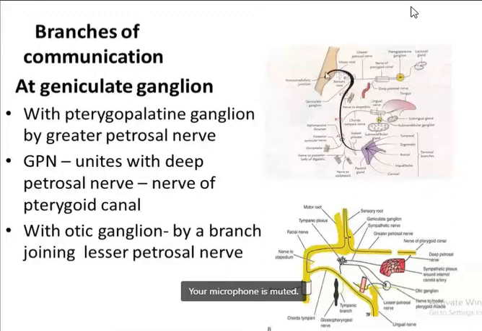Okay, now the facial nerve at the level of the genicular ganglion. Now you know where the genicular ganglion lies. I showed you the external genu. Now this is the genicular ganglion here in this figure. So this is the level of the genicular ganglion here.